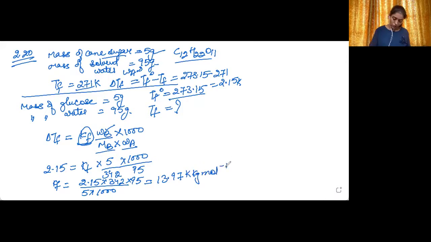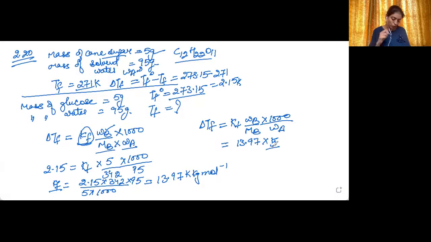All right, now here we can use this value of KF in the second solution. So delta TF will be equal to KF into WB upon MB into 1000 upon WA. So KF is 13.97, WB is again 5, MB for glucose, that is the molar mass of glucose, is 180. Keep it in mind, okay?